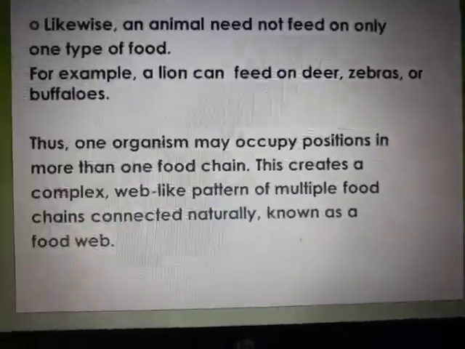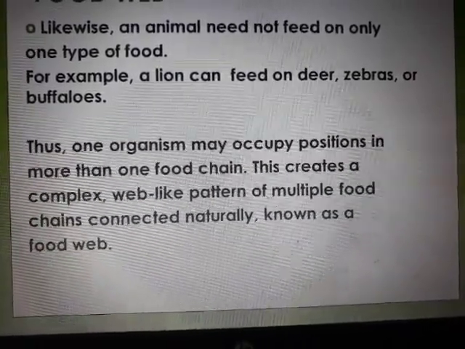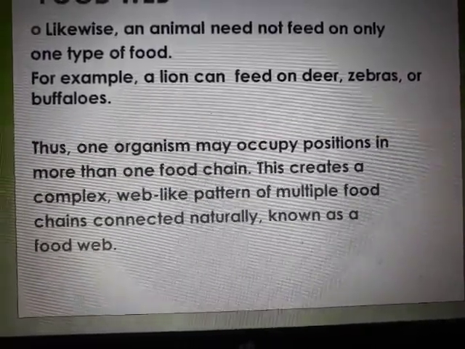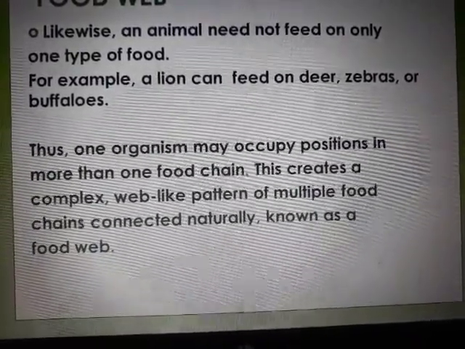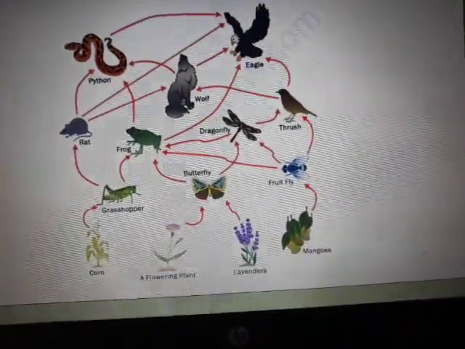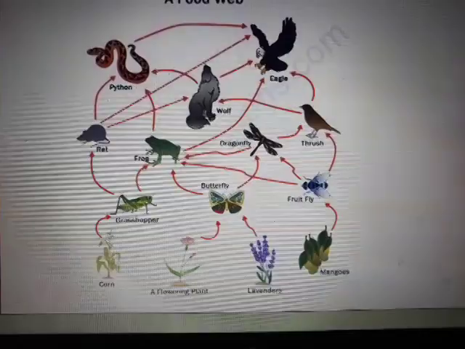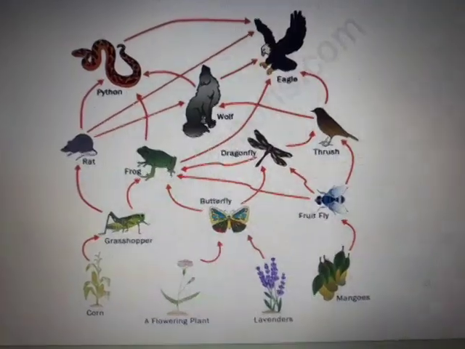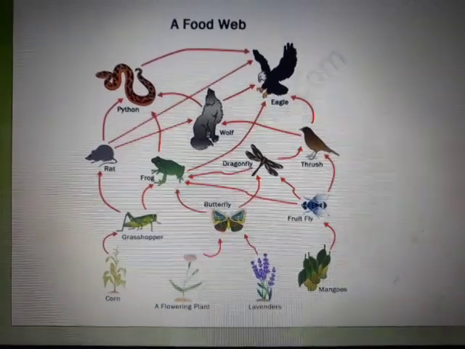Thus, one organism may occupy positions in more than one food chain. It is just not one chain now. It is going to create multiple chains. So when these multiple chains come together, it forms a complex web-like pattern of multiple food chains that are connected naturally. And that is why it is called as a food web. See, food web, a picture is very clearly shown here, where the eagle is going to feed on many kinds of birds here, or the snake, or the rat. See, one organism is going to be eaten up by many organisms, and in turn is going to eat up many other organisms.